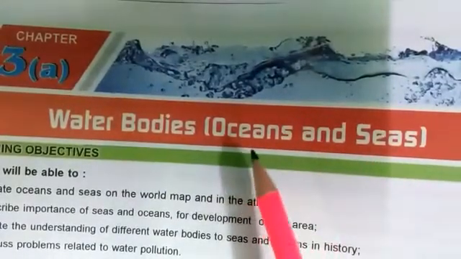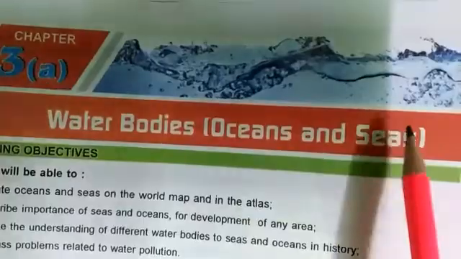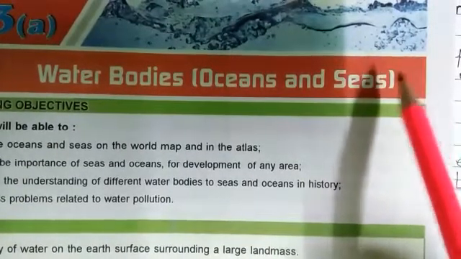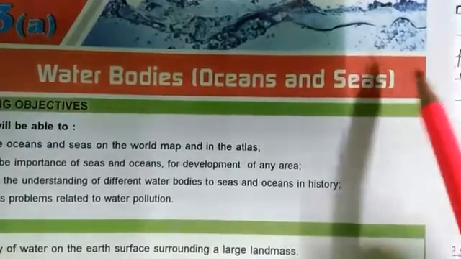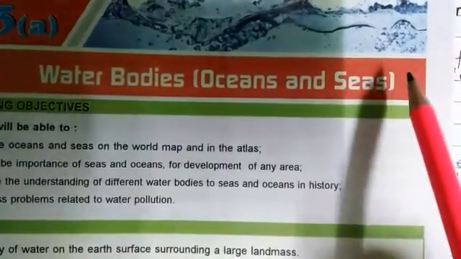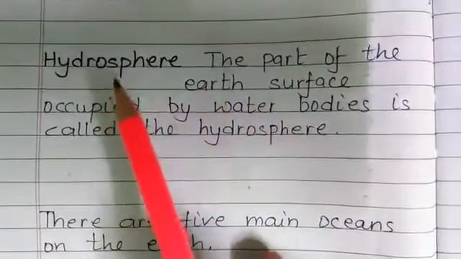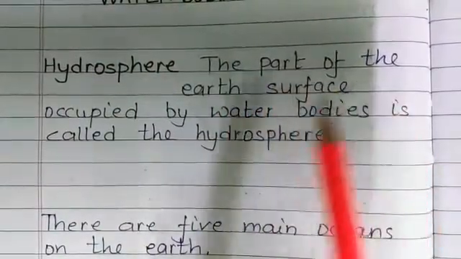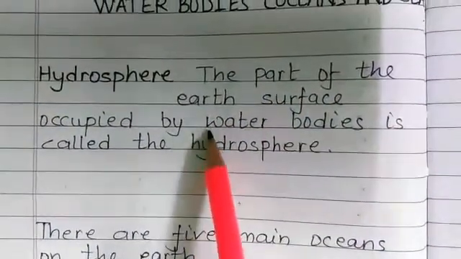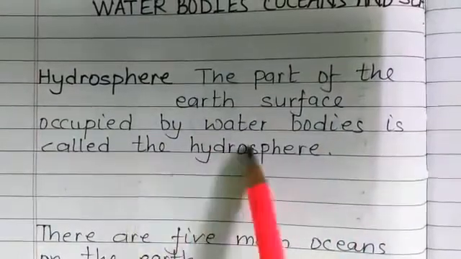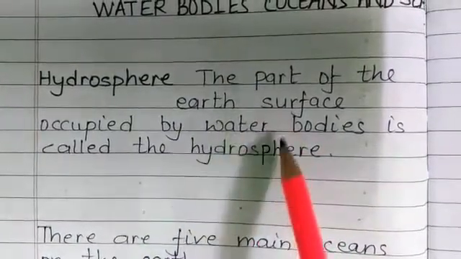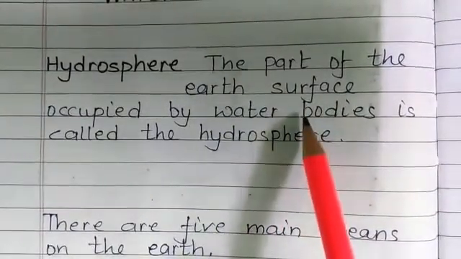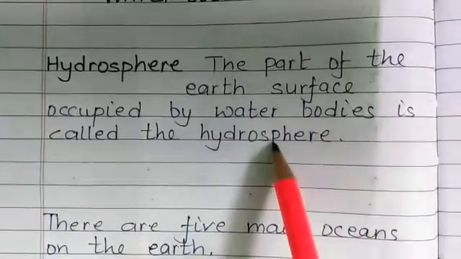In this chapter we will be reading about oceans and seas. About 71% of the Earth's surface is covered by oceans. Here you should know the meaning of hydrosphere. The part of the Earth's surface occupied by water bodies is called the hydrosphere. The area occupied by water, that is called hydrosphere.